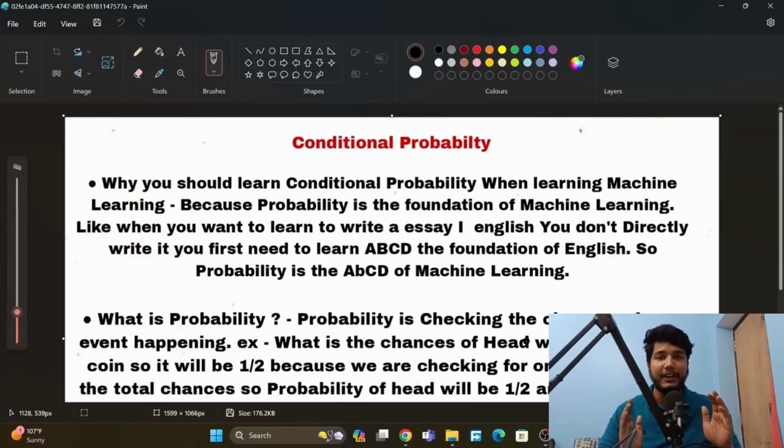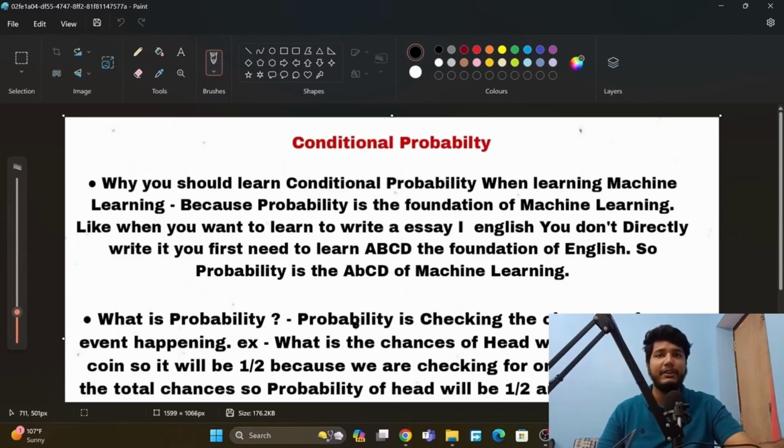So why should you learn conditional probability for machine learning? Because it is the foundation for machine learning. It is the ABC for machine learning. You can't write an essay without knowing the basics of English. So probability is the base, and machine learning and supervised learning are built on top of it.